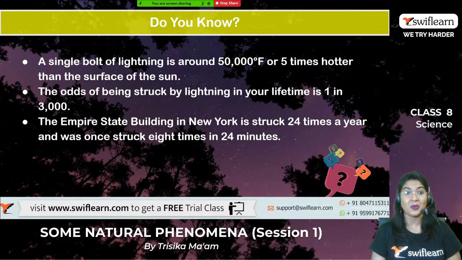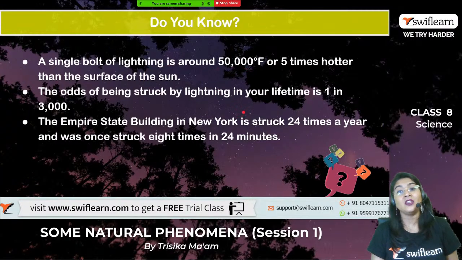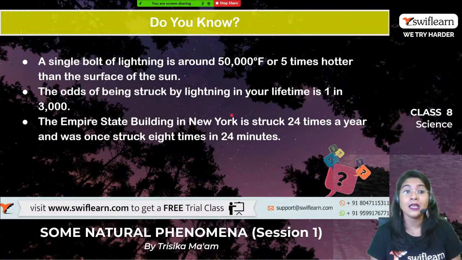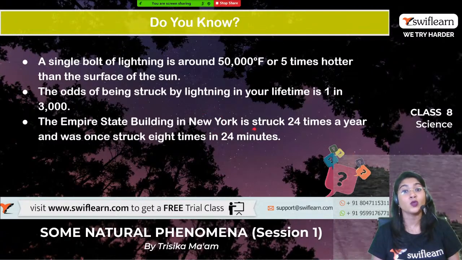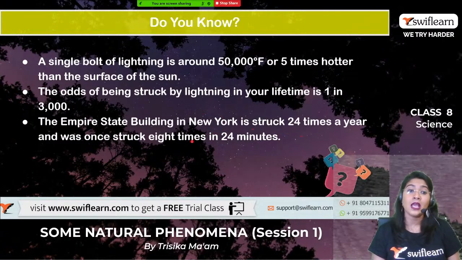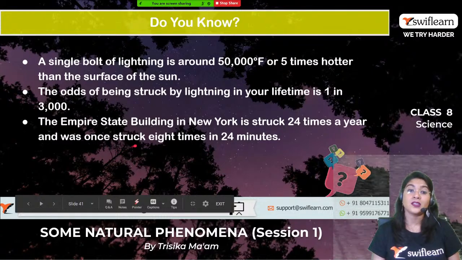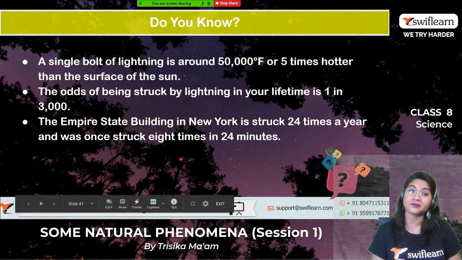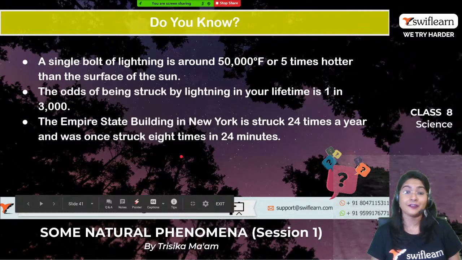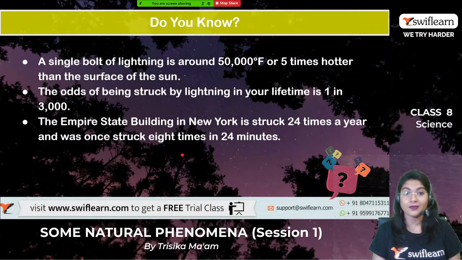The odds of being struck by lightning in your lifetime are 1 in 3,000. And the Empire State Building in New York is struck 24 times a year and was once struck 8 times in 24 minutes. These are facts you can remember.